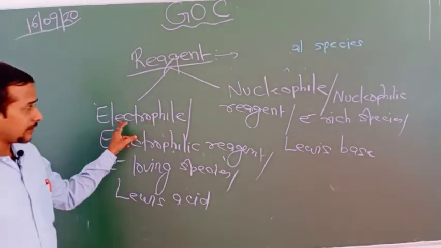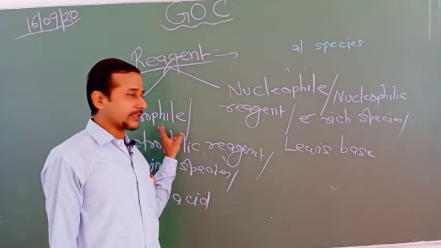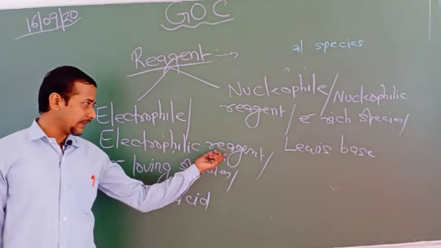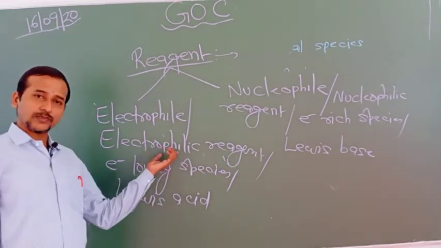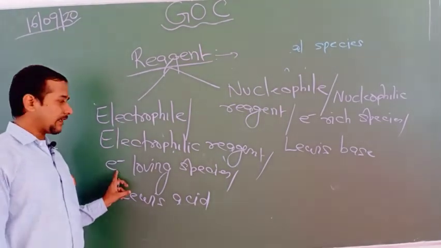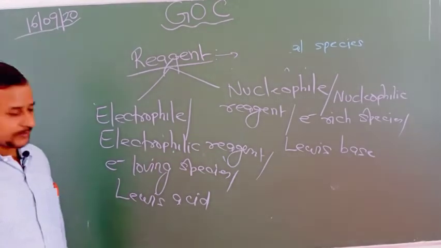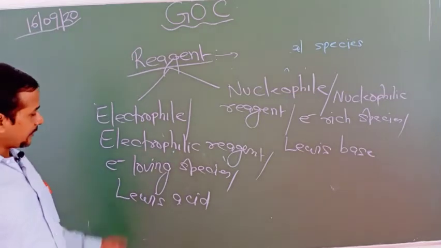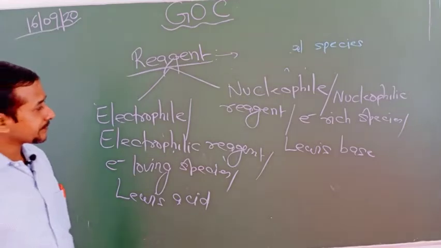Electro means electron, phile means loving. So that's why they are always in search of electrons, and hence are also known as electrophilic reagents. That is the most active part of the reactant, known as the reagent. Here the reagents are electrophilic in nature. Due to deficiency of electrons, they always search for electrons. That's why this is known as an electron loving species. Due to deficiency of electrons, they behave like an acid. That acid is known as a Lewis acid. They are basically electron pair receptors.